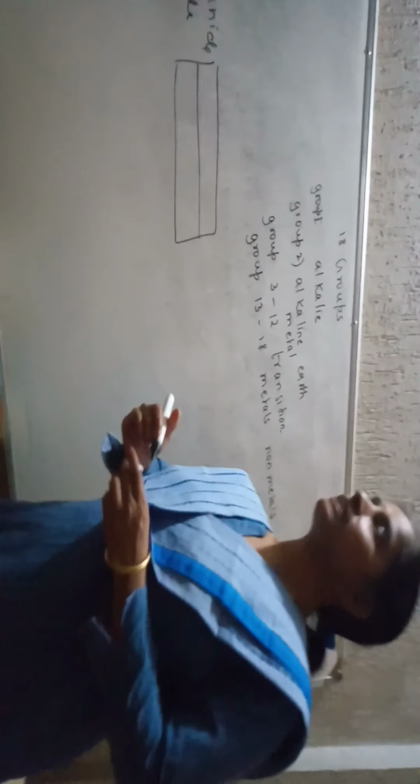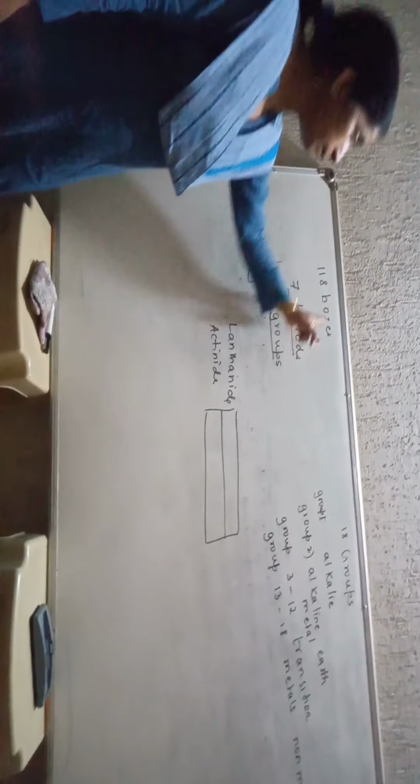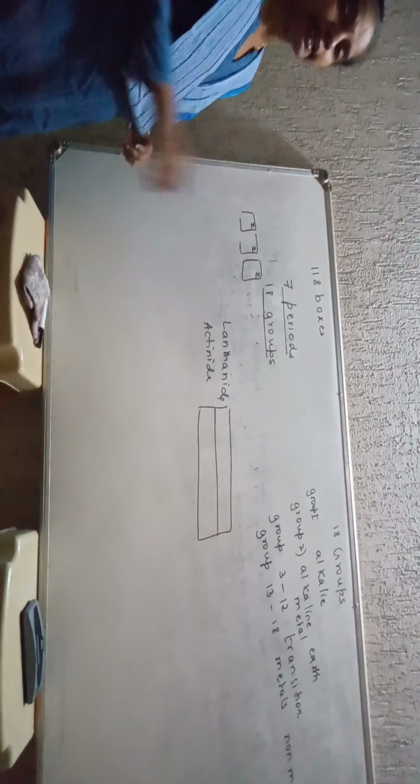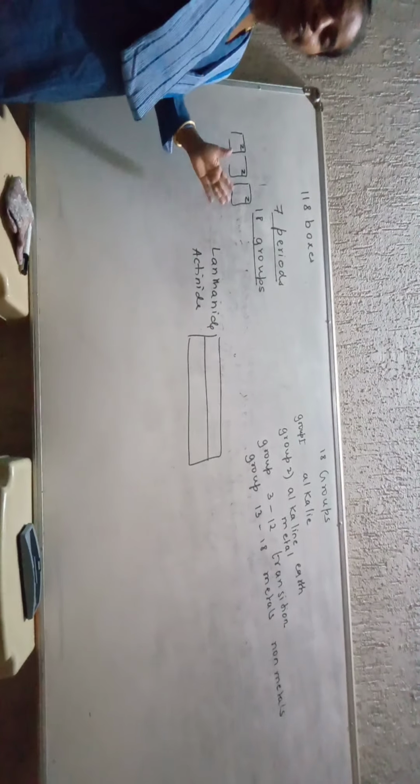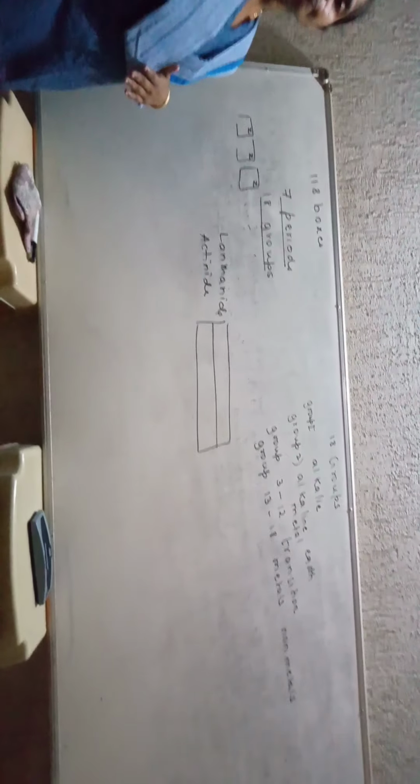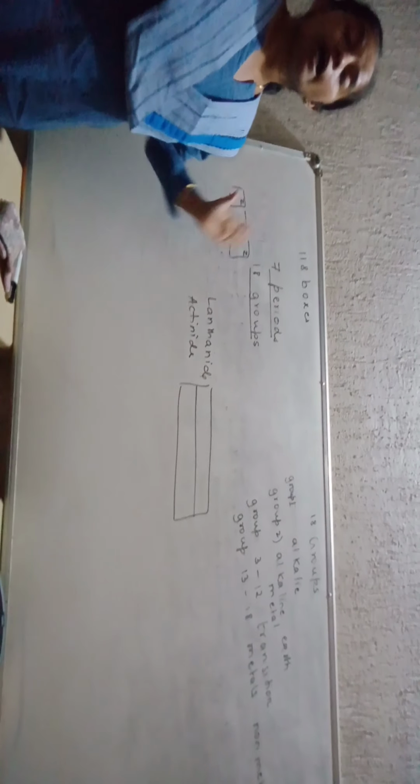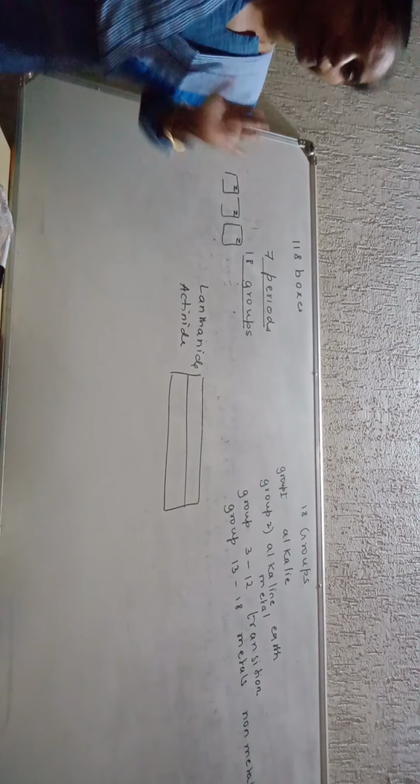I'll repeat. Moseley's periodic table is a huge table consisting of 7 periods, 18 groups. There are total 118 boxes. Along with the 7 periods and 18 groups, there are 2 series of elements located at the bottom of the periodic table. मोस्टली जेव्हा डिस्कवर केलं बरेच गॅप्स होते. Many boxes were empty, but recently it has been seen that even those empty gaps have been filled, means all 118 out of 118 boxes have been completed.